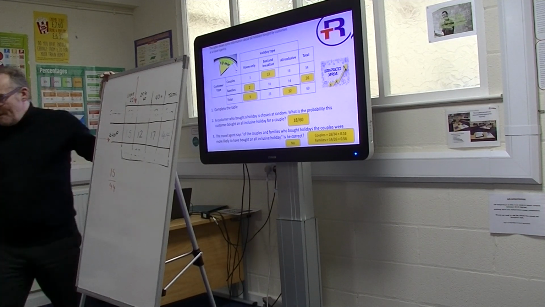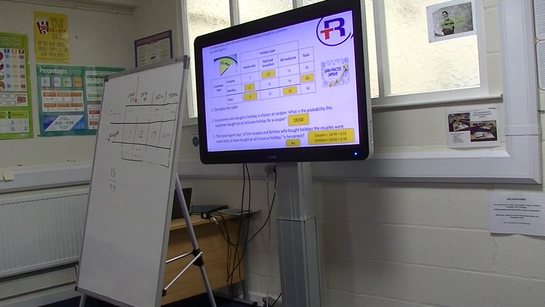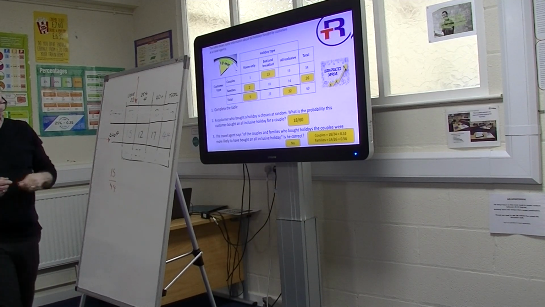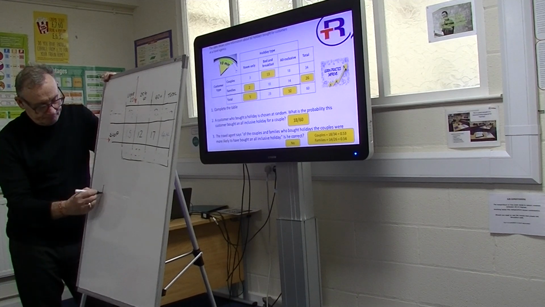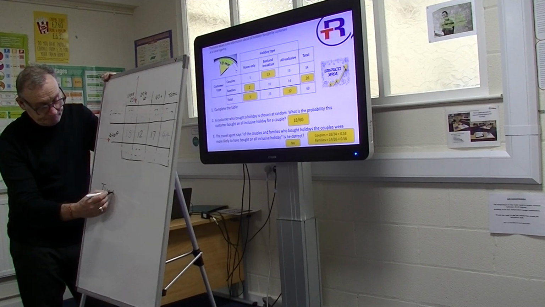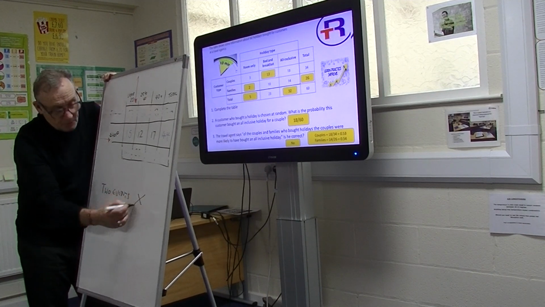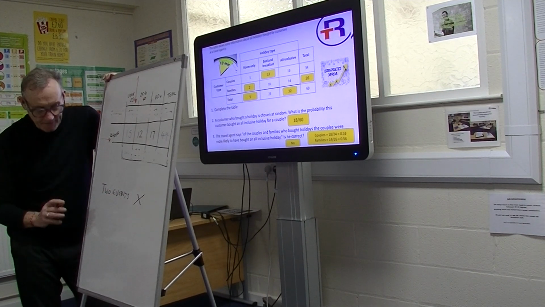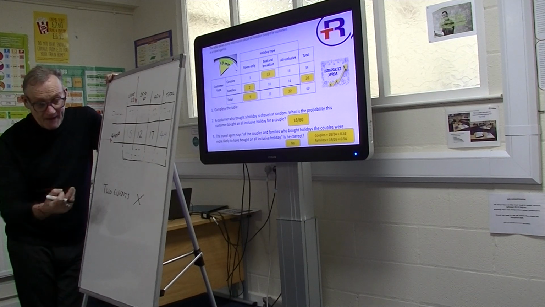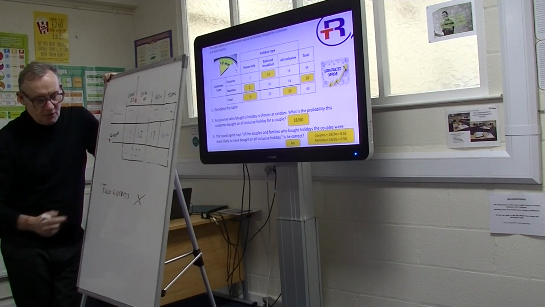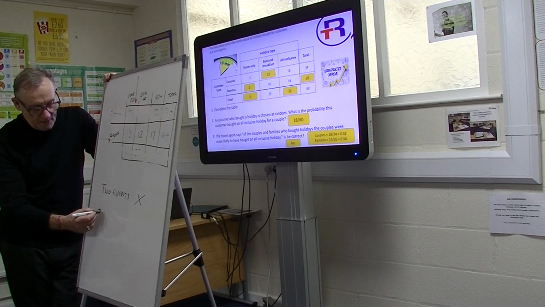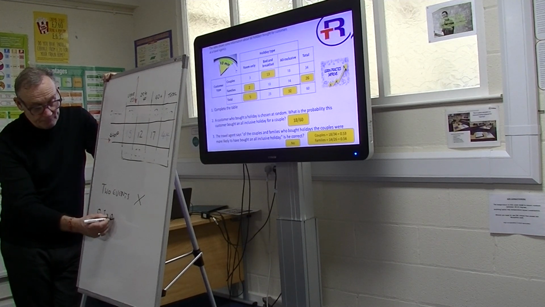The other thing you've got to remember is if you've got two events, you must multiply. Don't add. It's dead easy to fall into the trap of adding them together. Make sure you multiply them. Normally, there'll be decimals.